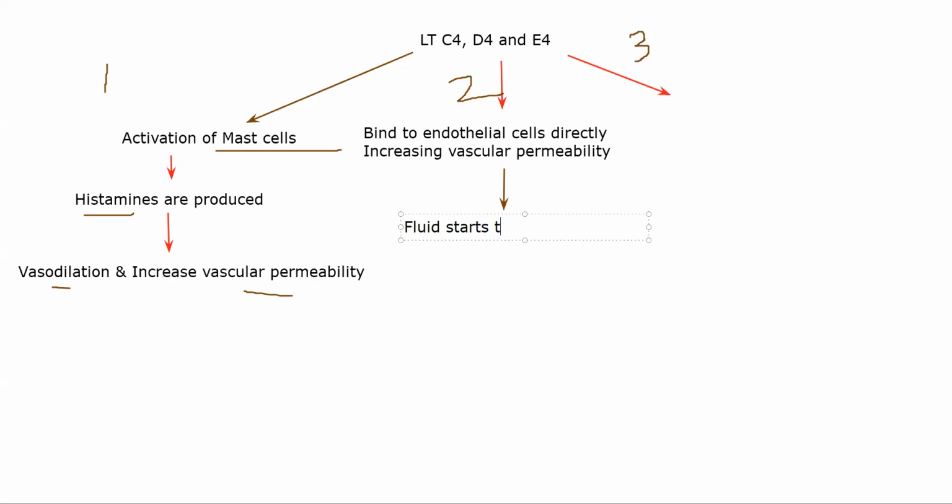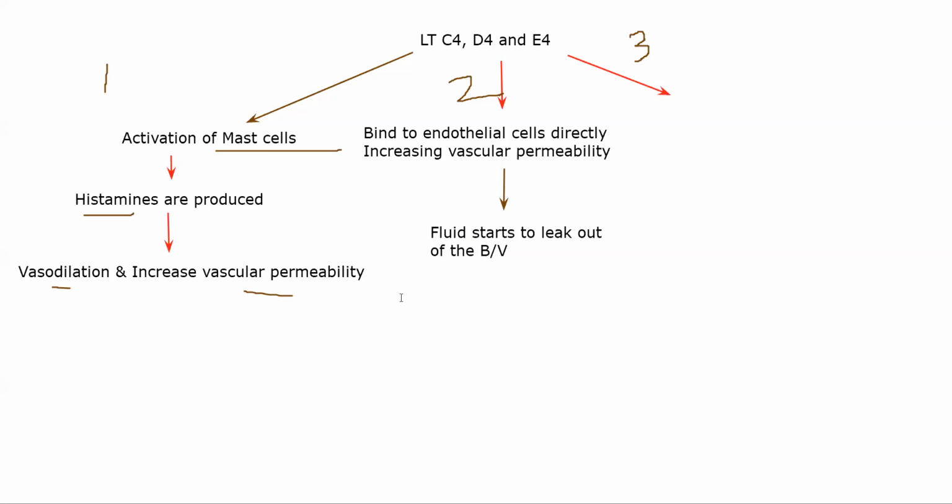Because of this, fluid starts to leak out of the BV, blood vessel. So this is the second thing that happens from your binding of leukotrienes. Immediately fluid starts leaking out. Now this fluid will ultimately get sent into your acinus or into your alveolus, the nearby alveolus, which is getting affected by your endotoxins.